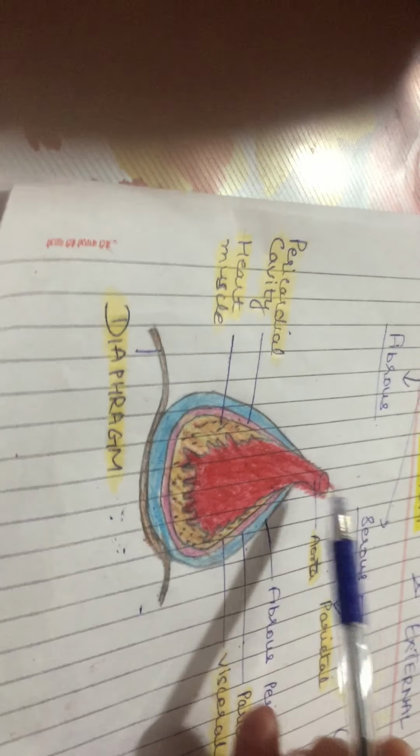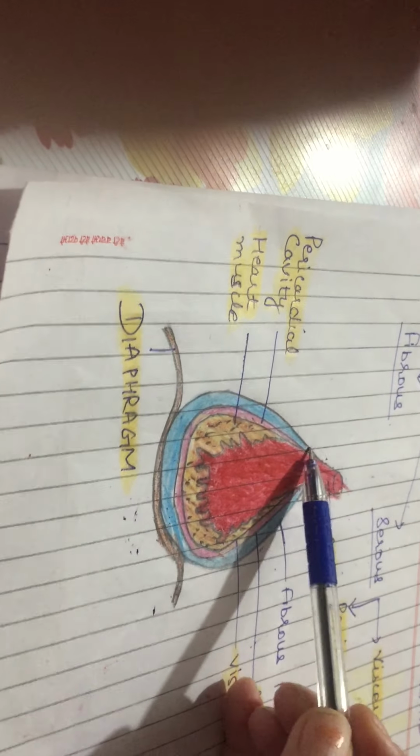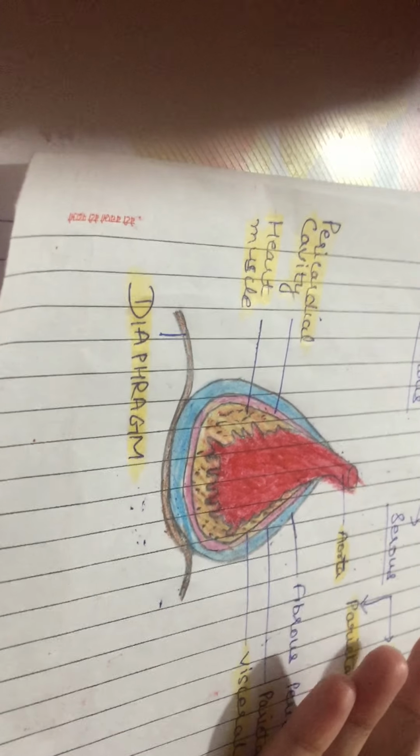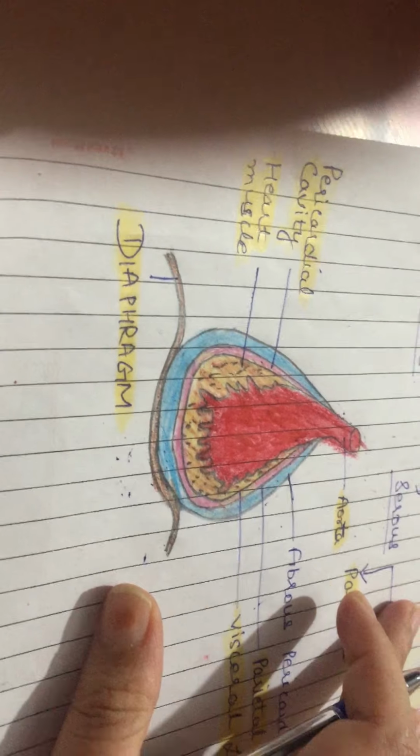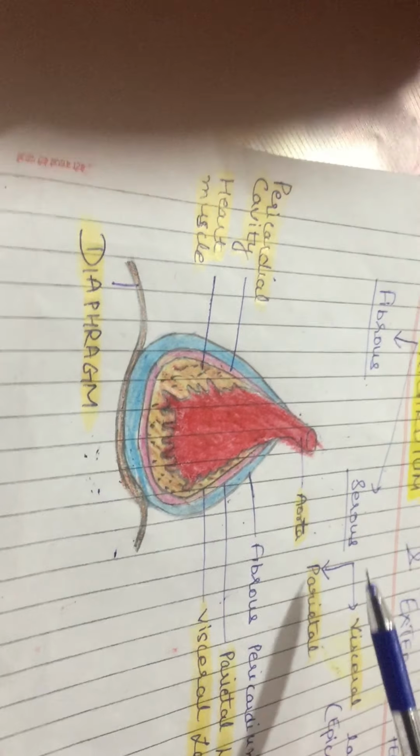Now the structures piercing it are the ascending aorta, superior and inferior vena cava, left and right pulmonary arteries, and four pulmonary veins, right?